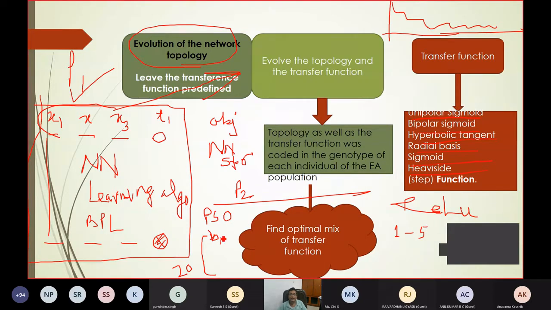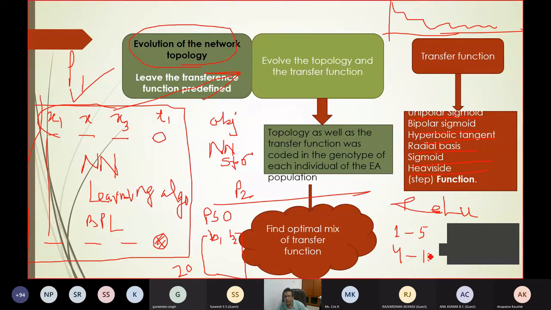Okay. Then what is the next? Next, B2. What is the number of neurons in each hidden layer? So ultimately what will happen here? This is a particle of 2 bits. Bit 1 is the number of hidden layers, which is in between 1 to 5. Bit 2 is the number of neurons in the hidden layer, and definitely as you have 3 inputs, the number of neurons in the hidden layer will be, let us say, 4 to 10, minimum 4, maximum 10.